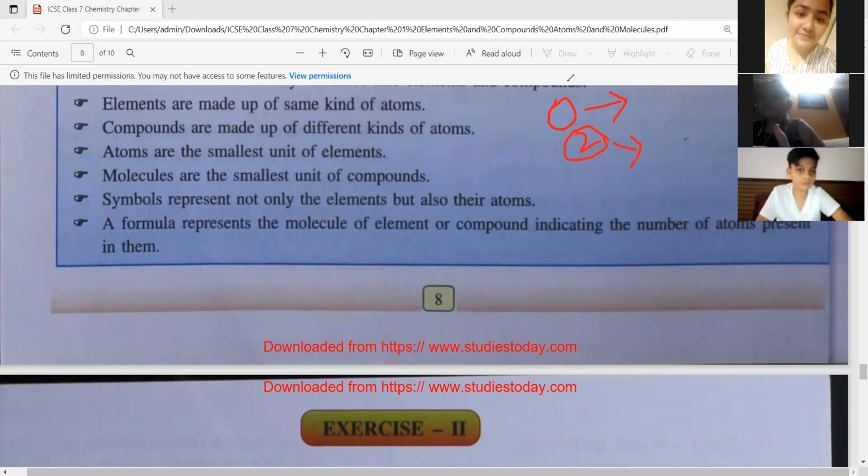Didi, we cannot confirm, like there are many gases except oxygen also. No, this is just an example I'm telling you. A formula represents the molecule of an element or compound, indicating the number of atoms present in them. Same thing what I explained.